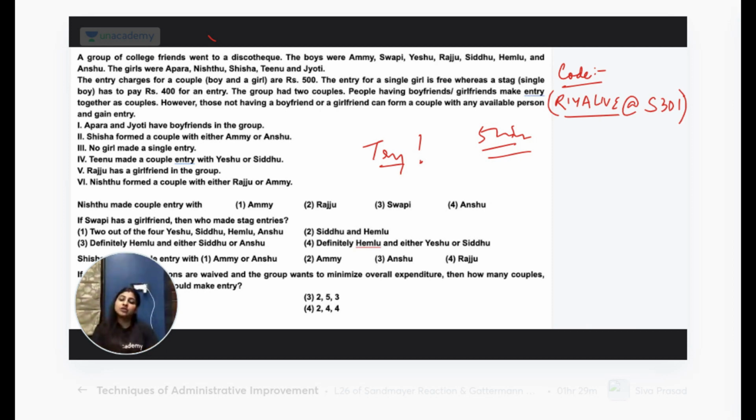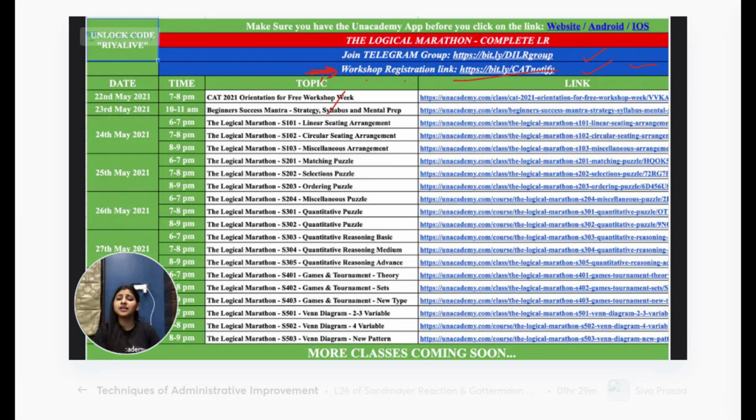अरे यार समझ में नहीं आता क्या यार, अभी तो बताया यार. कोड कहाँ डालना है? रजिस्टर करो पहले वर्कशॉप के लिए, then you will be eligible to send the code. So where will you get this link? Click on the link that is pinned. When you click on the link that is pinned, this sheet will open. Click on this link, then you will get the steps. क्या करना है? You have to click on one more link and then you will go to the WhatsApp directly. You have to send a message there and then you have to save the number and then send the code there only. You will get the sheets.